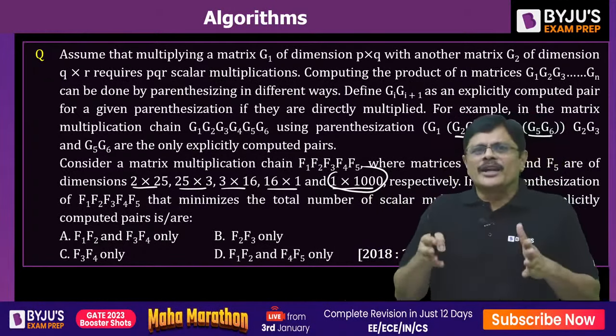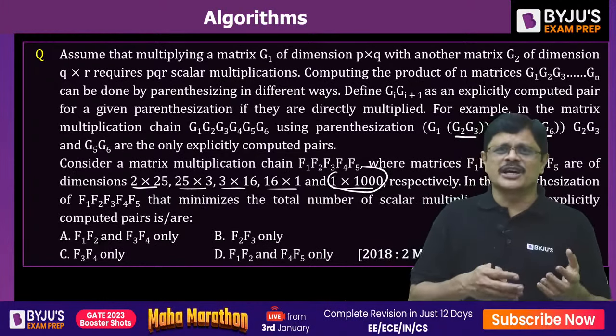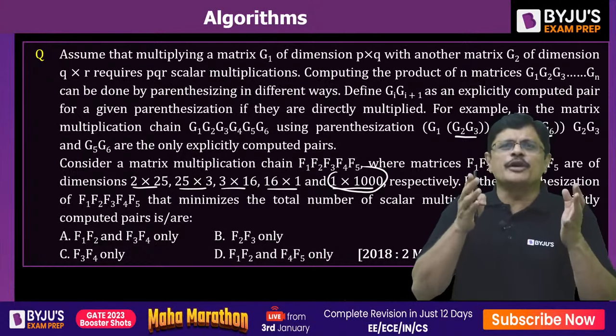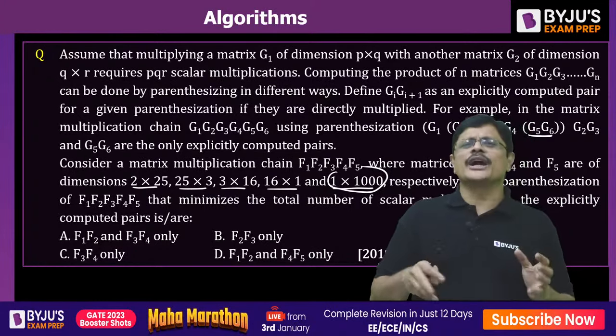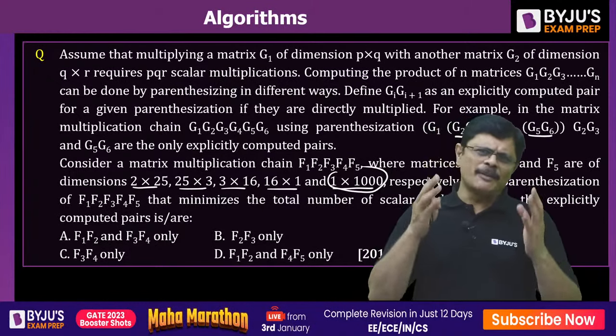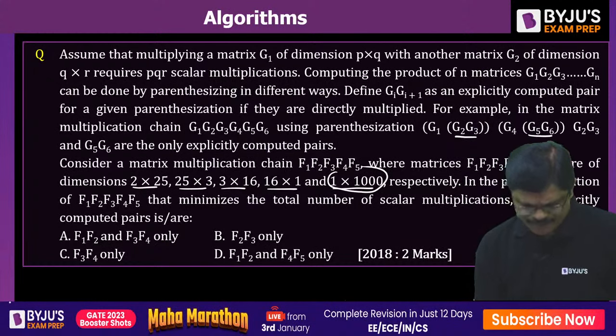So generally, as a simplified procedure for this particular problem, they just multiply F1 to F4. Whatever pair comes, that is the answer. Am I clear? So that is how they do it. But let us solve the complete problem for understanding purposes.